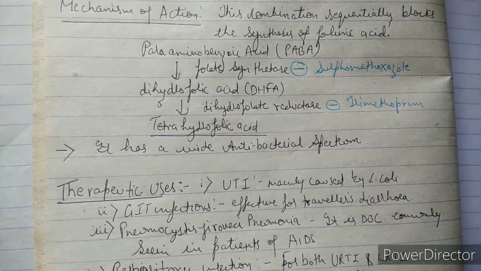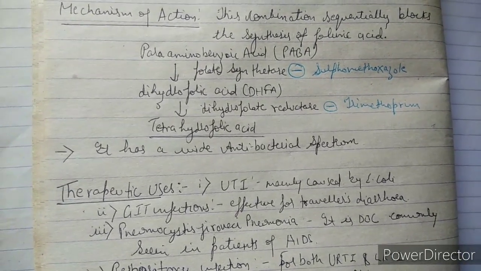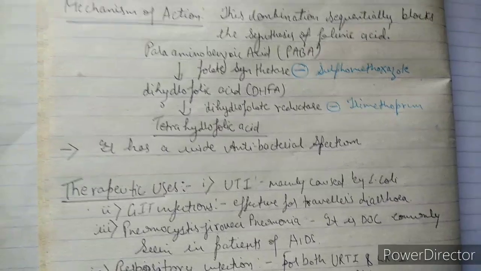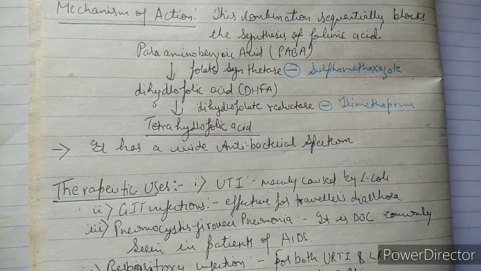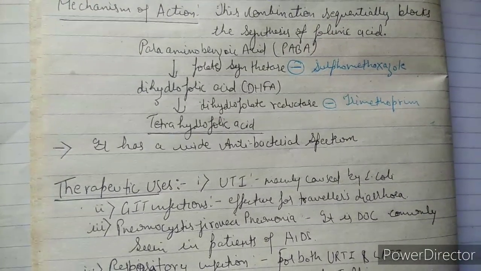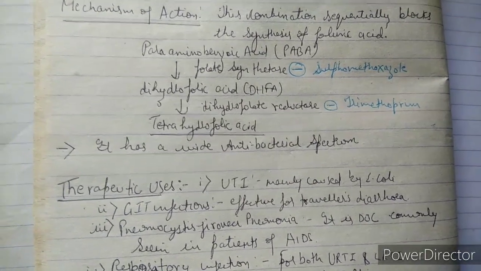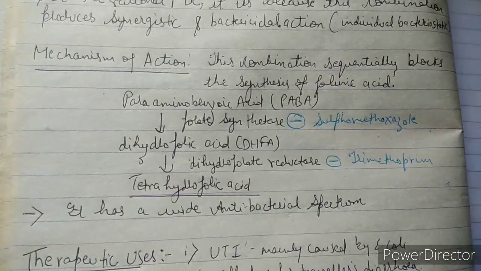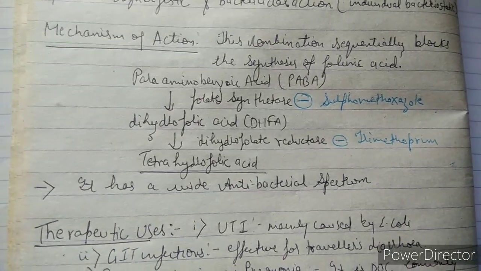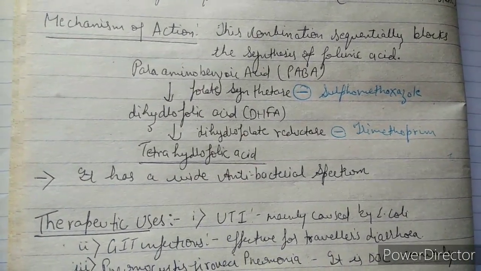Now what does trimethoprim do? Trimethoprim also inhibits the enzyme dihydrofolate reductase. If dihydrofolate reductase is inhibited, then tetrahydrofolic acid will not be formed, and there will be stoppage of formation of folic acid. So guys, this is the whole mechanism of action of cotrimoxazole. It has a wide antibacterial spectrum.